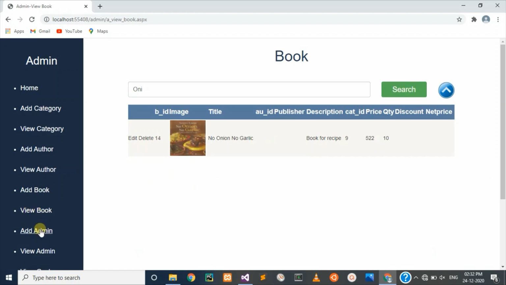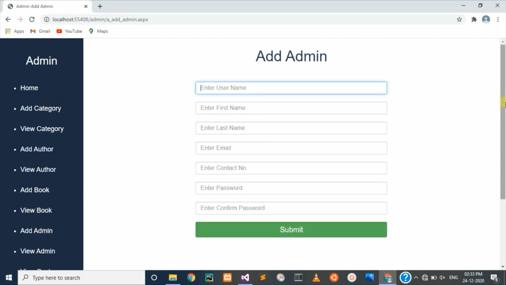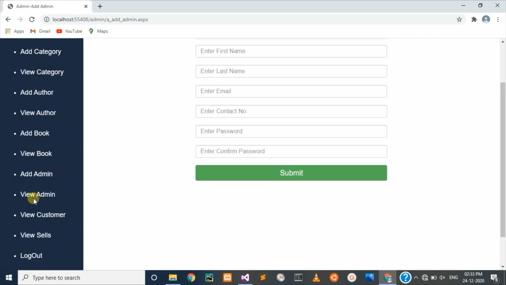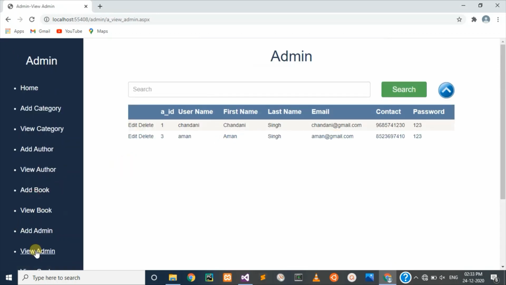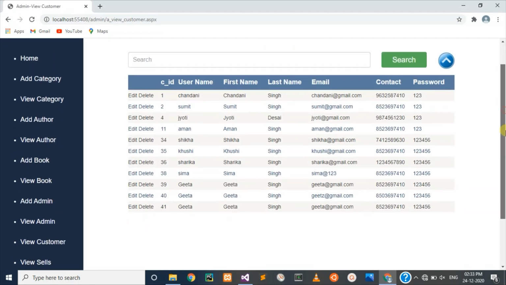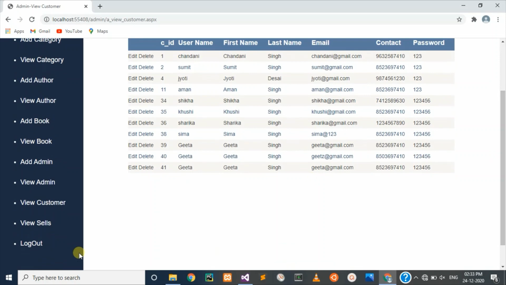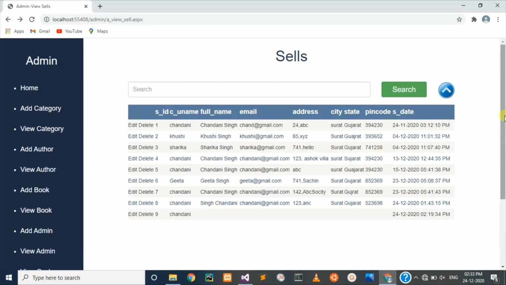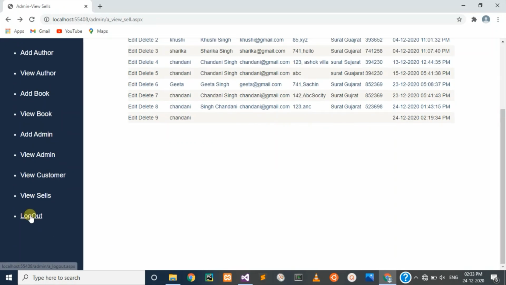Okay, and you can also add another admin. Here you can view admin details, edit and delete, and view customers, which customer has purchased a book or signed in. Here you can view sales, and that's log out.